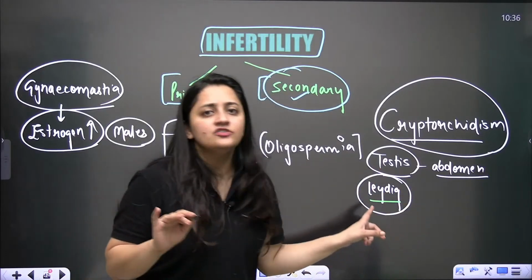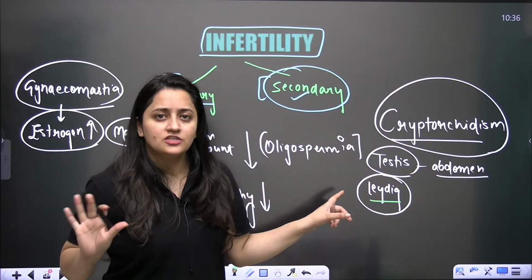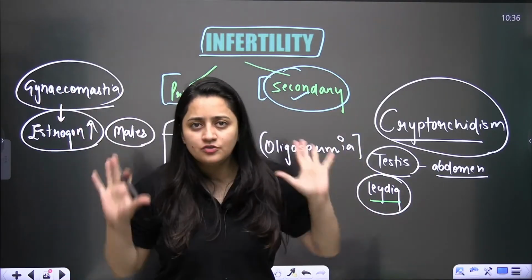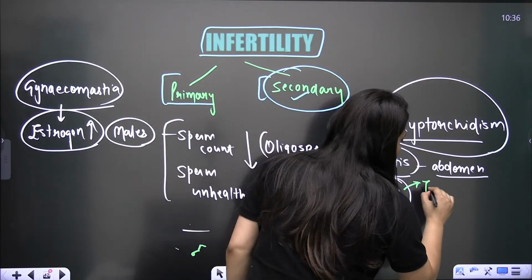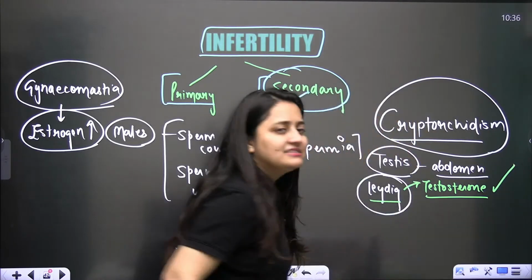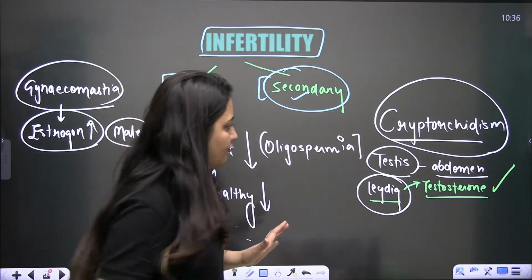This Leydig cell is not temperature sensitive. Even if the testes are not descended into the scrotum, the Leydig cell is still functional. This interstitial cell is not temperature sensitive. It will keep on releasing testosterone, so male secondary sexual characters are for sure there.